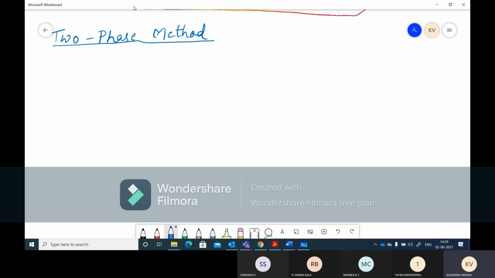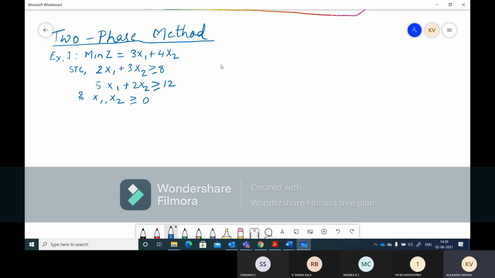Now we'll take a problem, and the procedure is almost the same, little changes will be there which you need to remember. Okay, so let's take a problem. The first problem in this, we'll take the same problem which we have solved with the big M also, the first big M problem. So minimize Z, right? So let us first start with this.